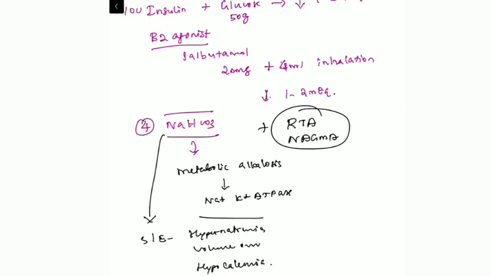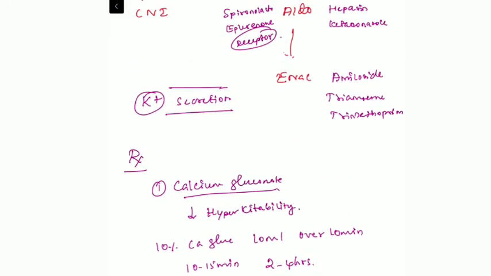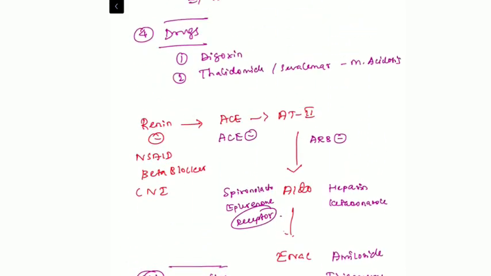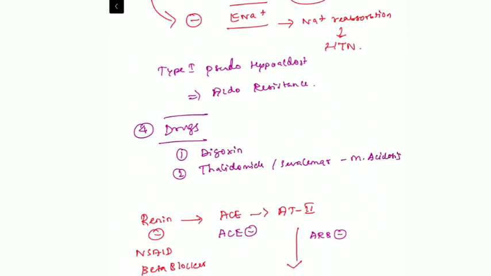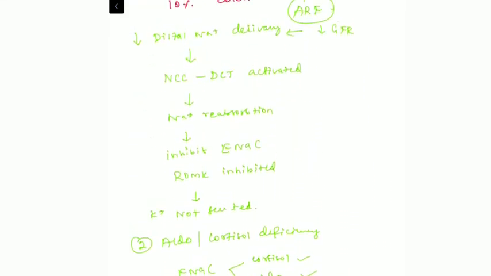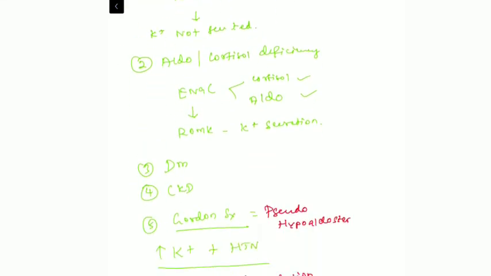So hyperkalemia is the most common emergency. We need to treat hyperkalemia immediately. The various causes of hyperkalemia have to be considered in all patients. Always consider pseudohyperkalemia, drugs being the most common causes, and the transient cellular shift, and finally patients with underlying kidney diseases are the common causes of hyperkalemia.